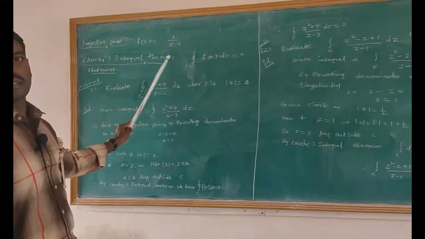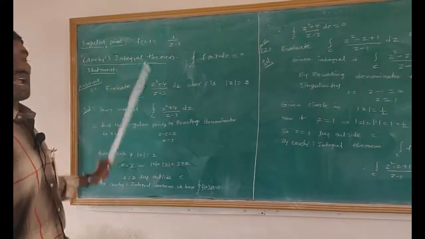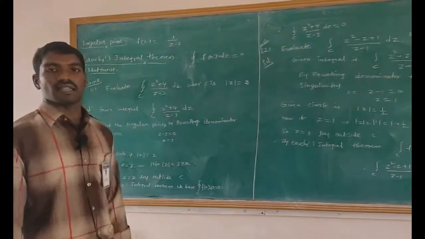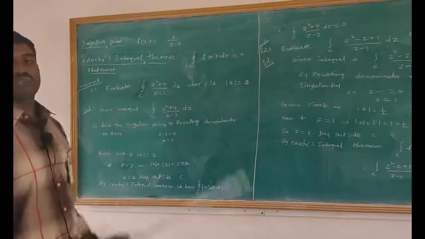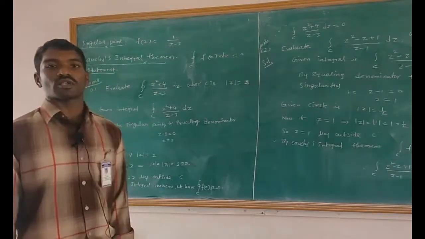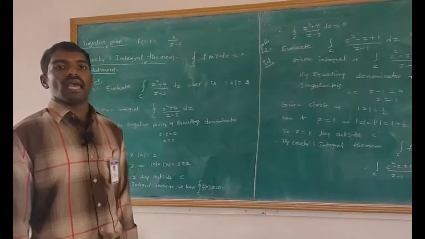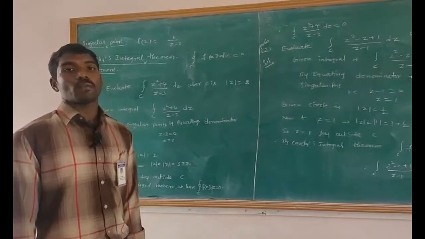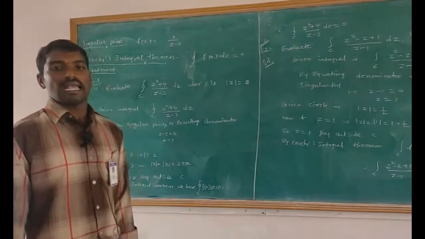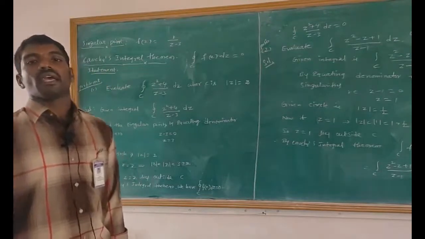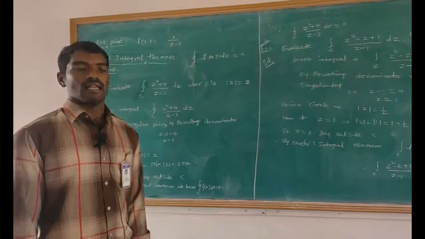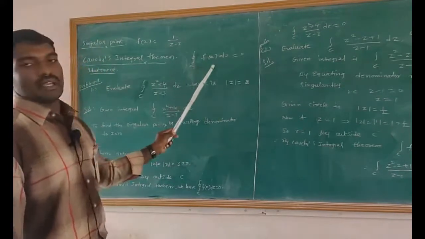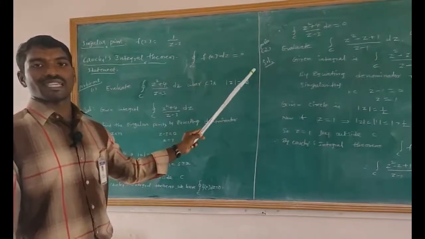The statement of Cauchy's integral theorem is: let f of z equals u plus iv be analytic on and within a simple closed curve C, and let f dash of z be continuous there, then the integral over C of f of z dz equals 0.